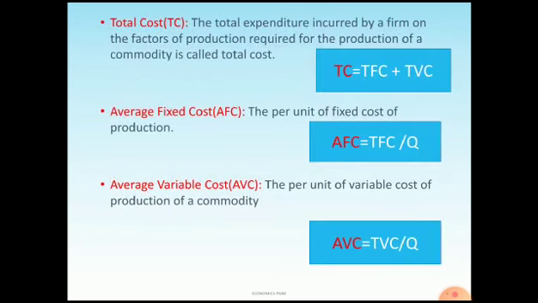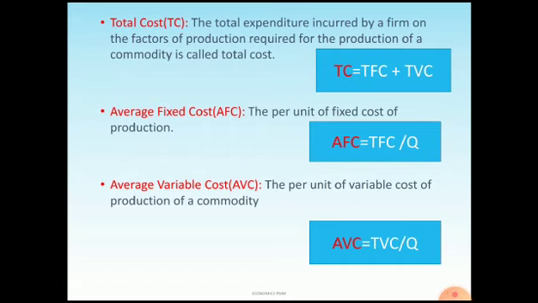Moving to the next, total cost. Total cost is nothing but the summation of total fixed cost and total variable cost. So the total expenditure incurred by a firm on the factors of production required for the production of a commodity is called total cost. Here the formula is given: TC is nothing but TFC plus TVC. Total cost is a combination of total fixed cost and total variable cost.